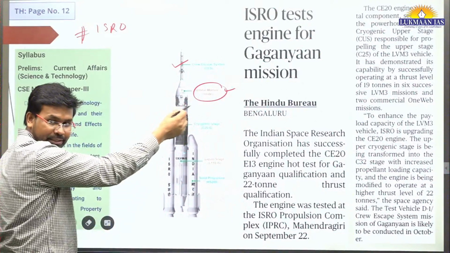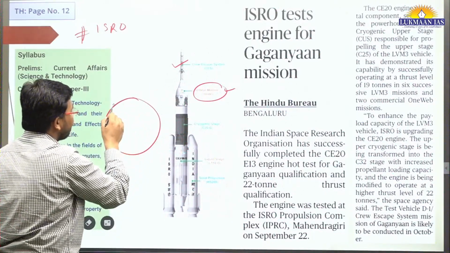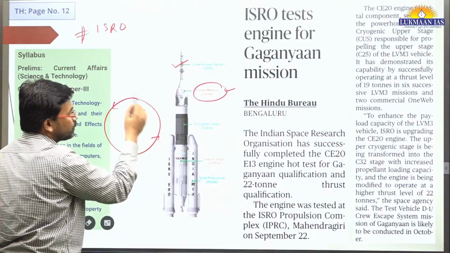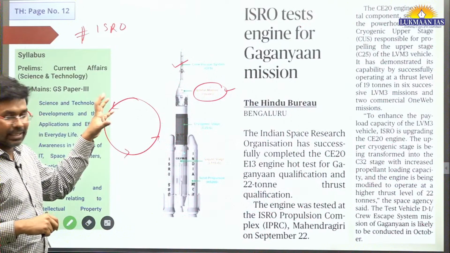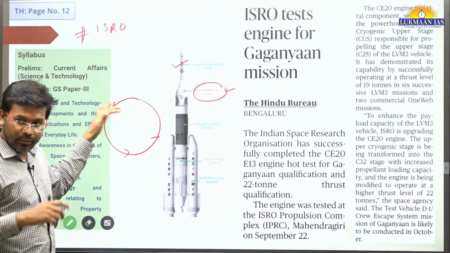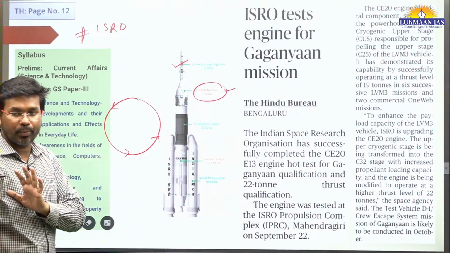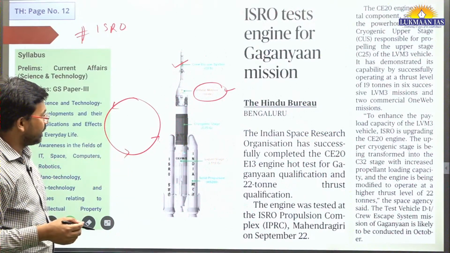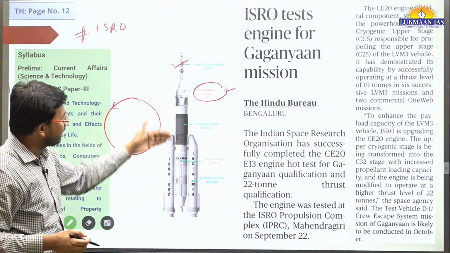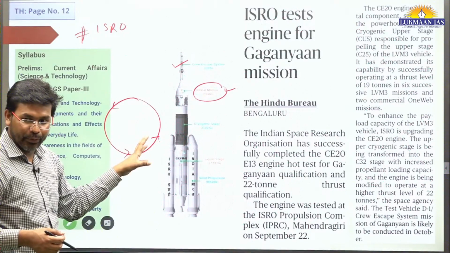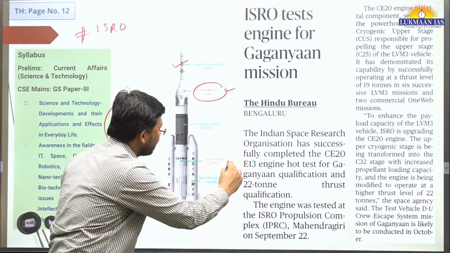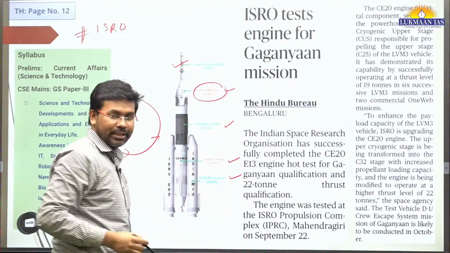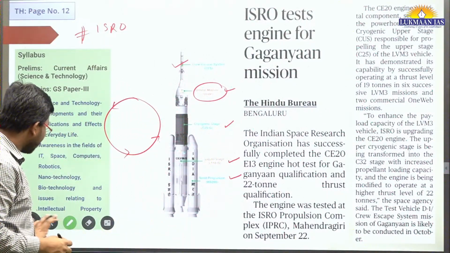In this orbital module, there is a crew module where the crew will be, and there will be a support module. So 2 modules will be there, and it has 3 stages of fuels or engines. One is solid propulsion, then the liquid stage, and then we have the cryogenic stage, as part of the Gaganyaan mission.